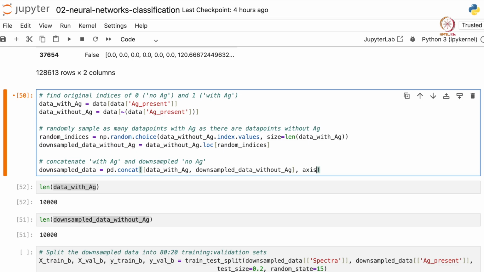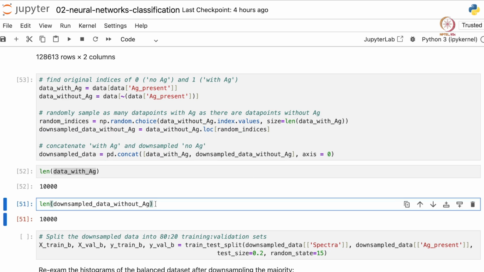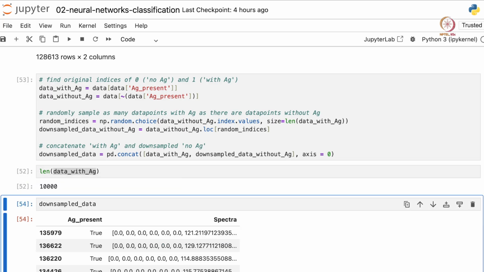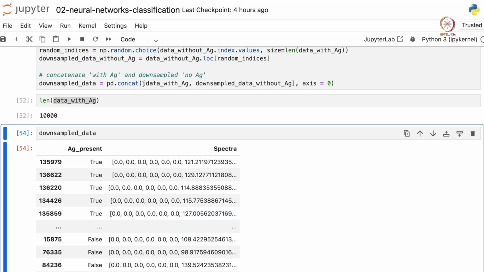So we set axis equal to 0 and let's run this, and again let's see how downsampled data looks like. So there are rows with AG present true, and at the end there are rows with AG present false, as we have done here.